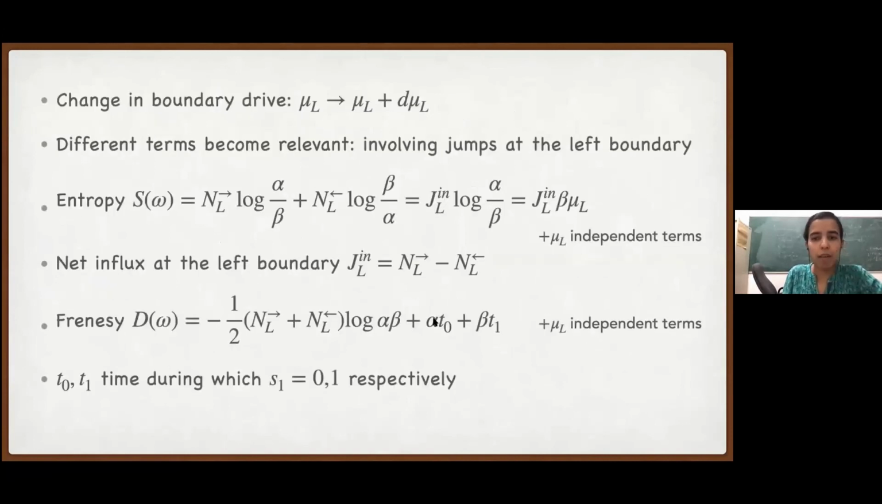So this is what we have: alpha times T naught plus beta times T1. The sum is equal to T, but we don't really need to care about that. It would be taken care of by the dynamics. Plus, there are some mu L independent terms that we don't care about.